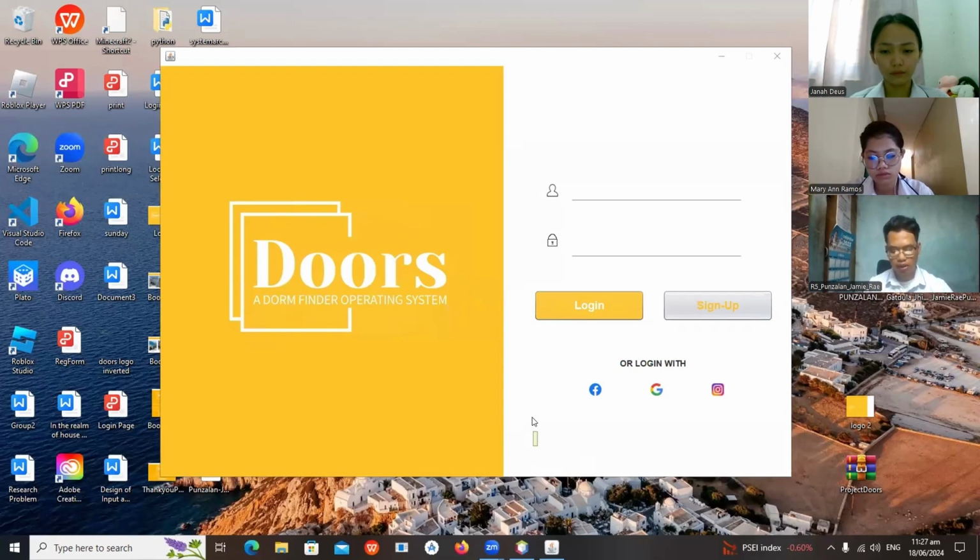So the login page is the entry point for users to access their accounts on the dorm booking application. It typically includes fields for users to input their username and password. As you can see, we also included the options to log in via social media accounts like Google or Facebook. The login page ensures that only authorized users can access their personal booking information and make reservations.